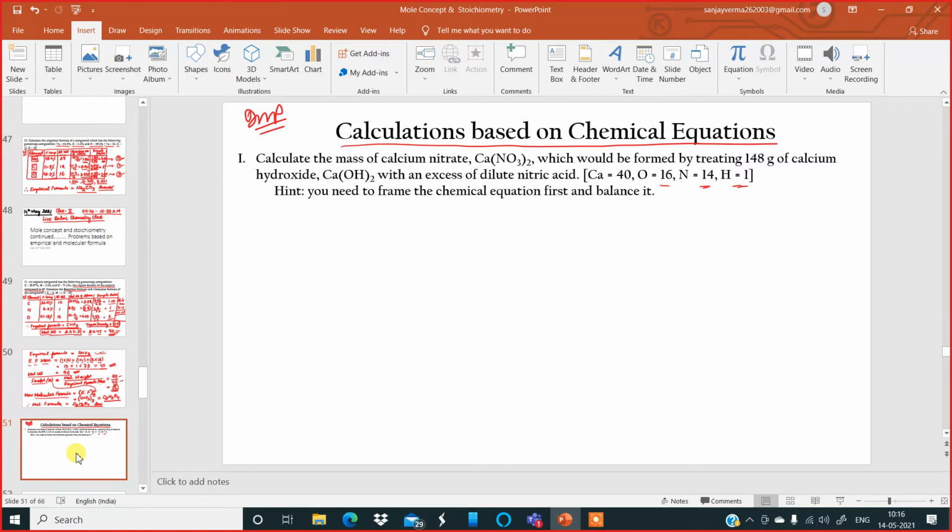I have given the hint for you all. You need to frame the chemical equation first and then balance it and then proceed with the solving of this question. So the first thing you must do is copy the question.